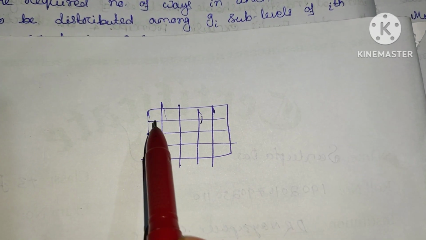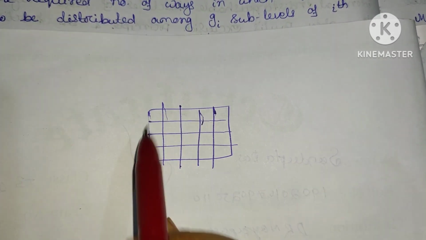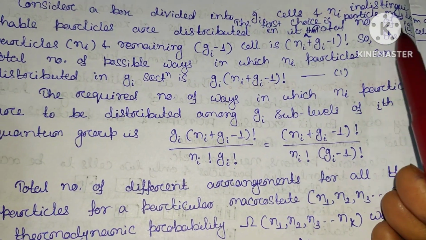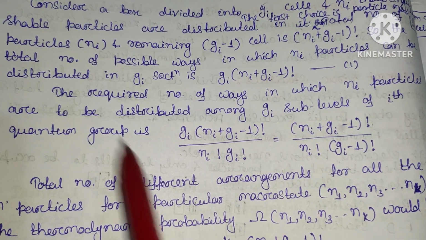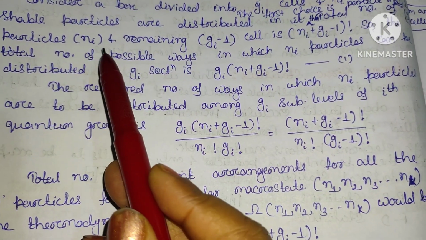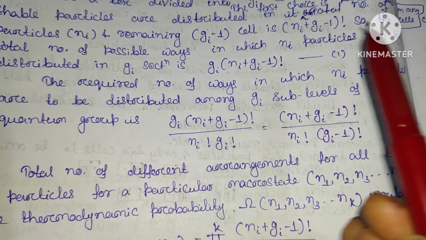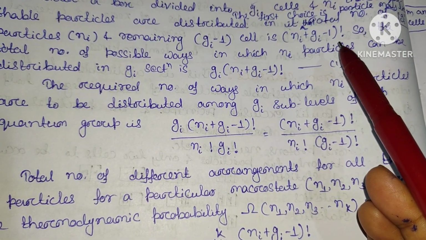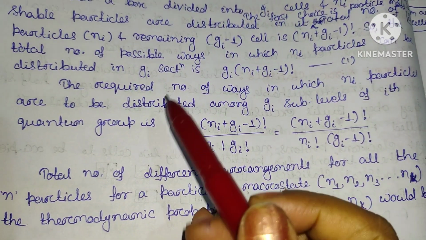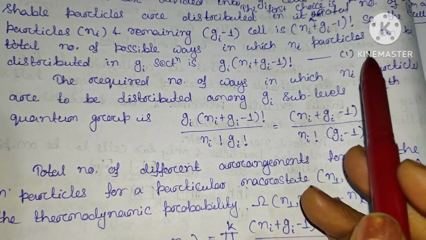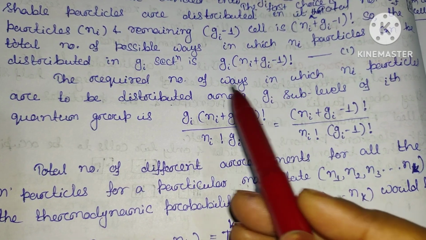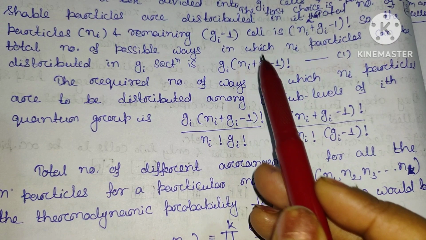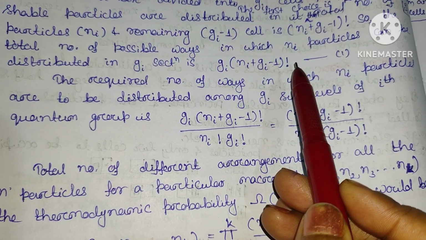The first choice is that the particle may lie in any of these cells. The permutation of the Ni particles in the remaining Gi minus 1 cells will be (Ni plus Gi minus 1) factorial. So the total number of possible ways in which the Ni particles can be distributed in these Gi sections will be Gi into (Ni plus Gi minus 1) factorial. Clear?